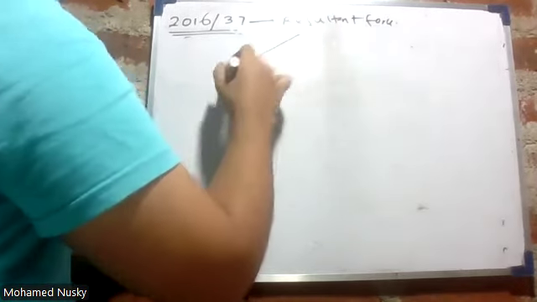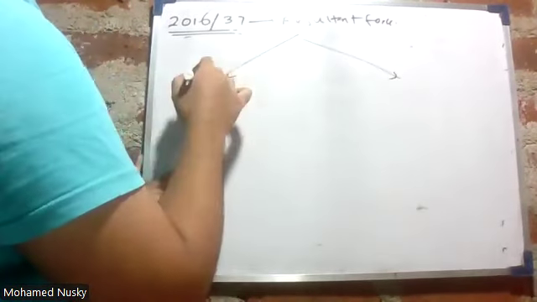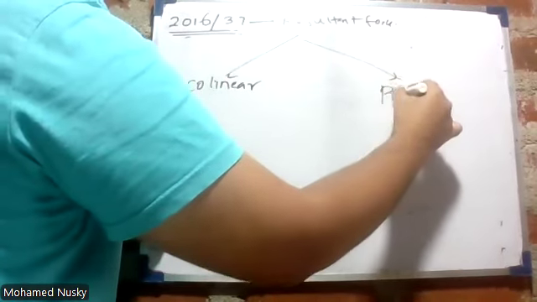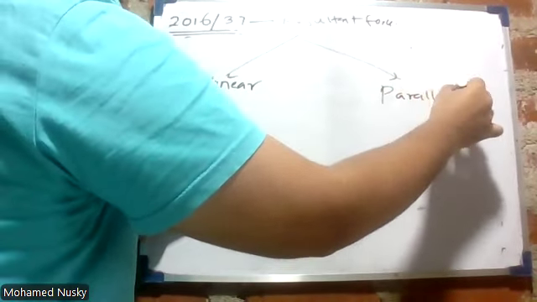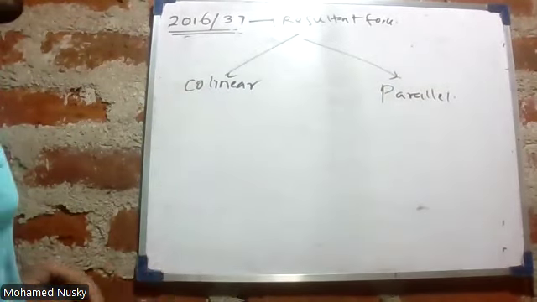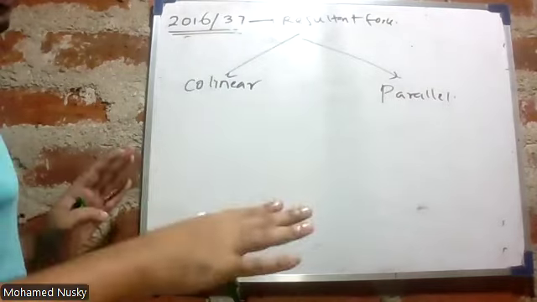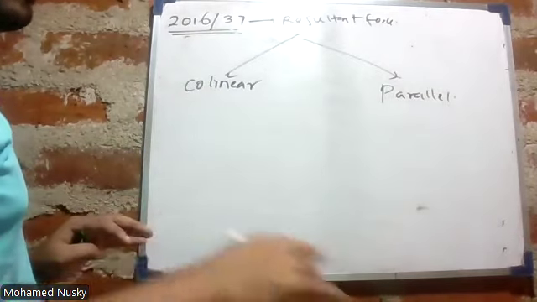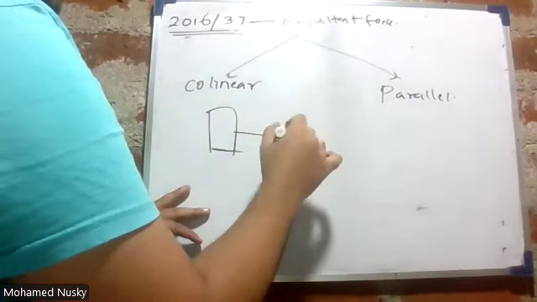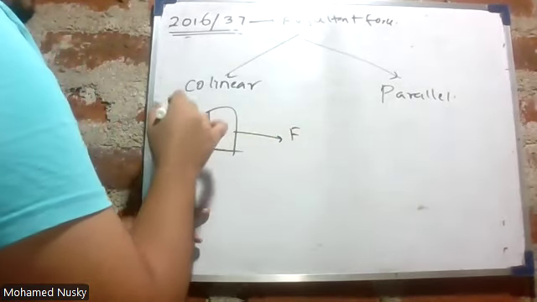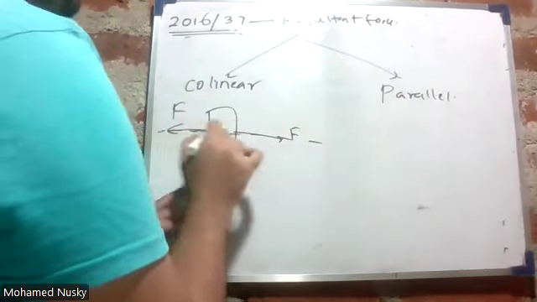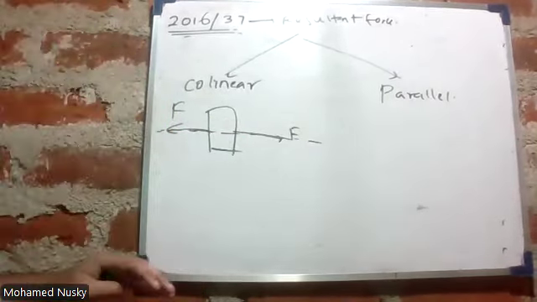Resultant force is of two types, collinear and parallel. What is collinear? The forces will be acting on the same line of action. If I take this object, I'm giving a force here, I'm giving another force here. This force will be acting on the same line. This is what is known as collinear.